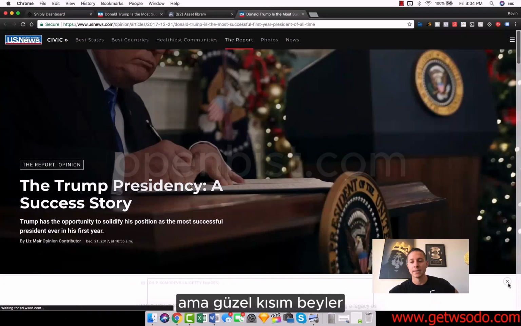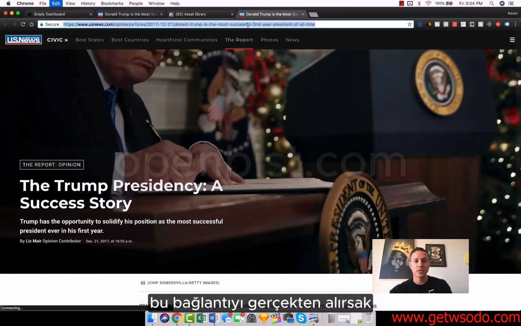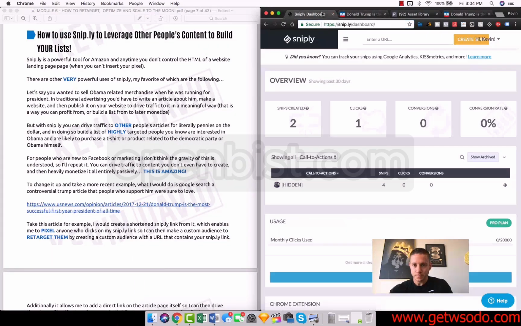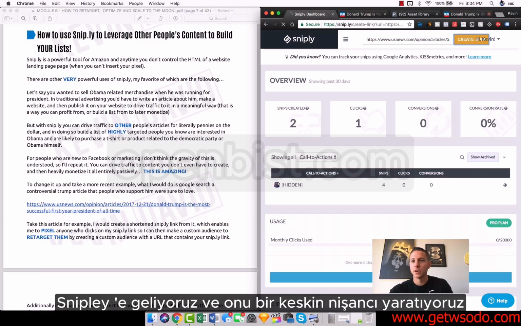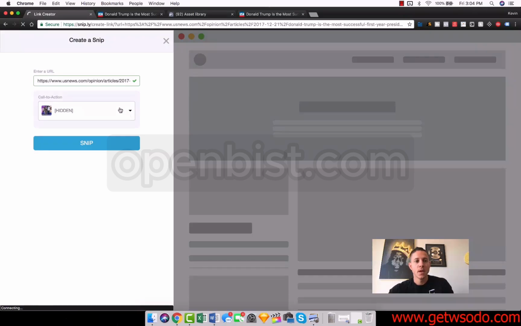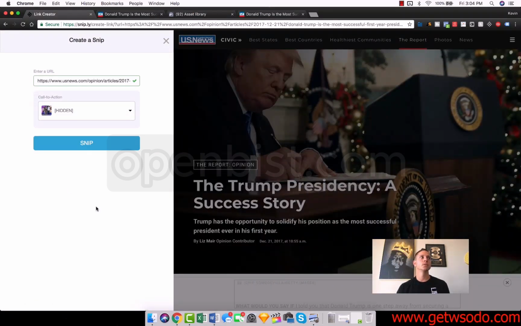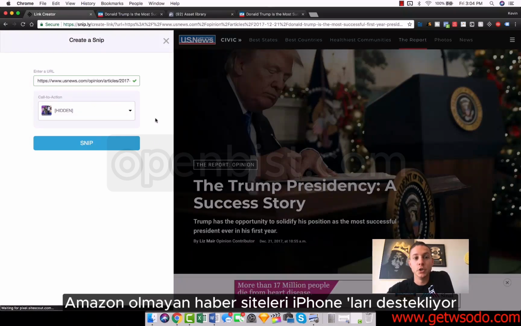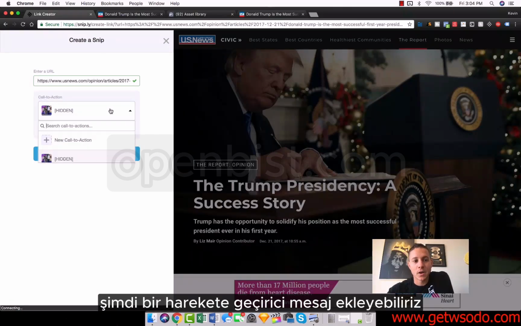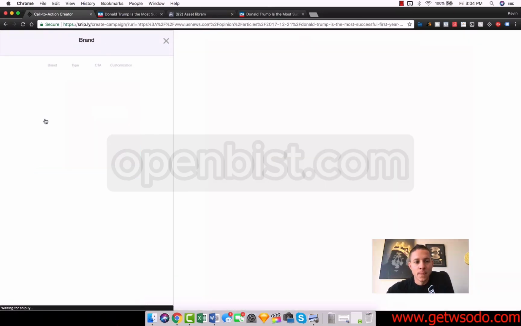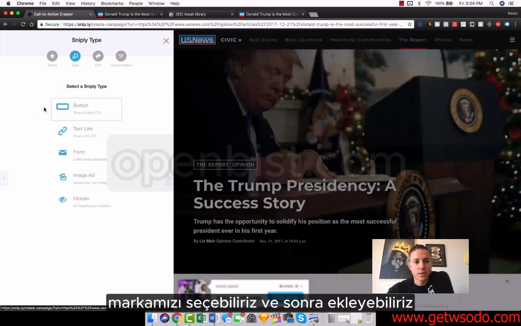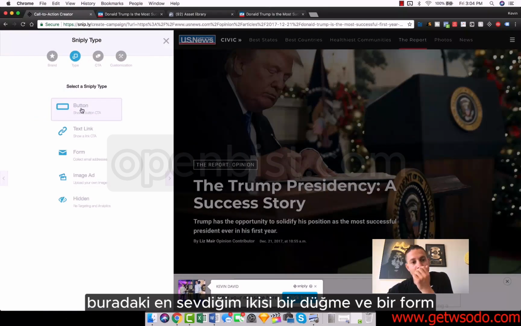But the beautiful part, guys, is that if we actually take this link, we come into Sniply and we create a snip. Because a lot of other news sites that aren't Amazon do support iframes. So now we can add a call to action, and look at how cool this is. So we can go to new call to action, we can choose our brand, and then we can add, my favorite two here, guys, are a button and a form.